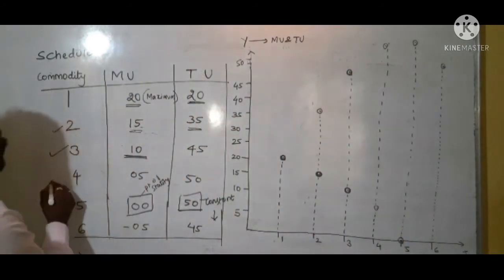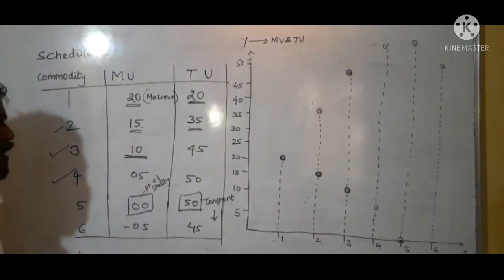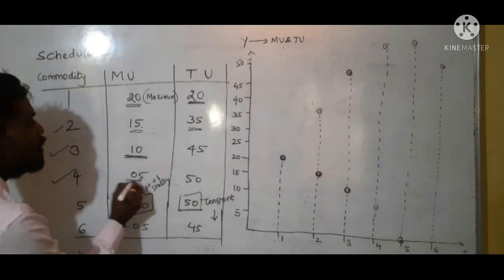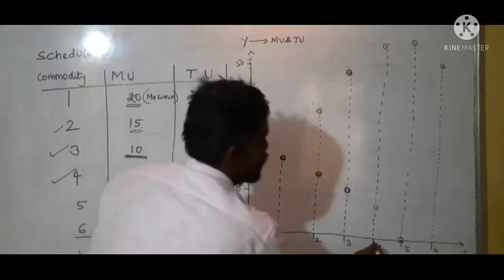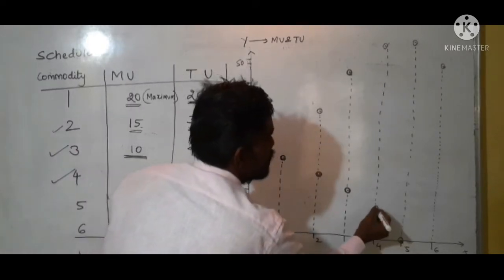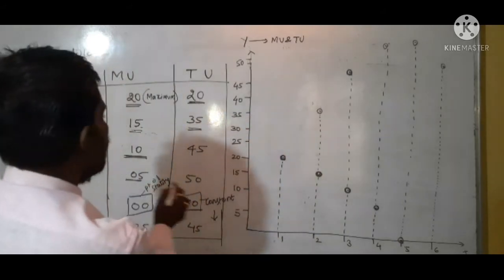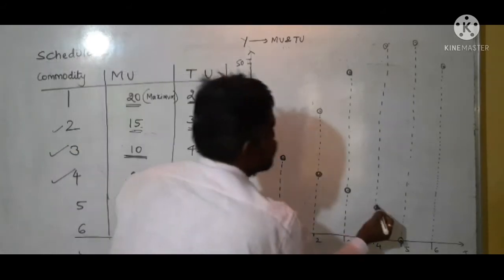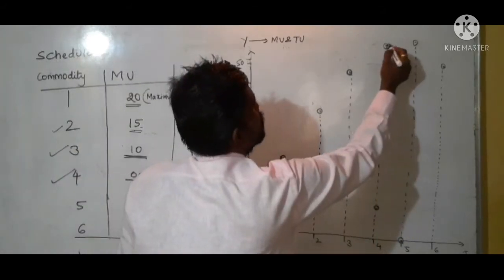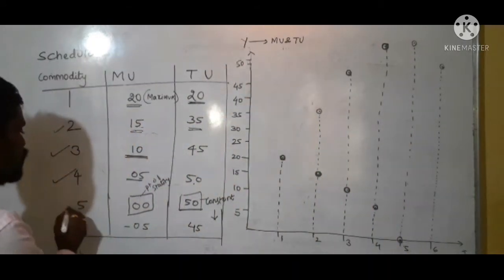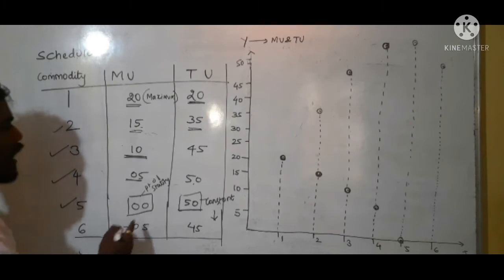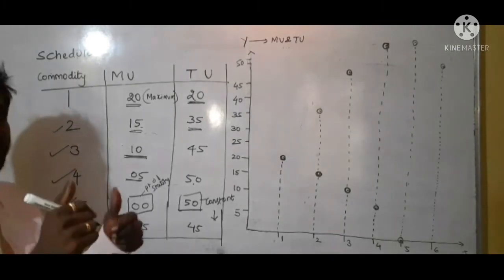When I consume the fourth unit of consumption, my marginal utility will be 5. My fourth unit gives 5 units of satisfaction. The point comes here. And my total utility is 50, so it rises up to 50. Point comes here.